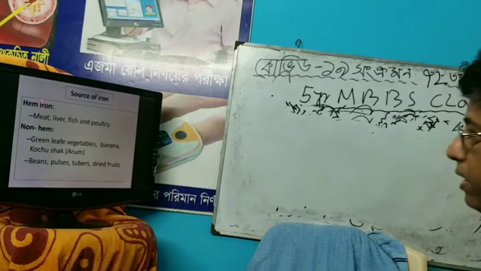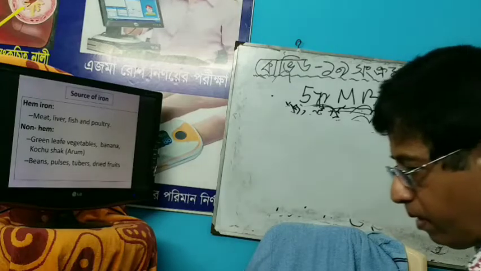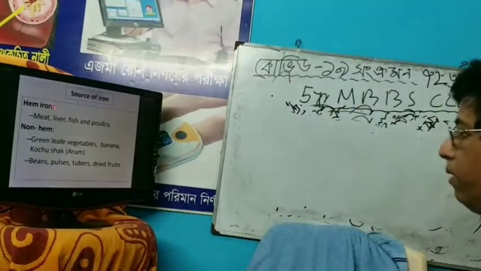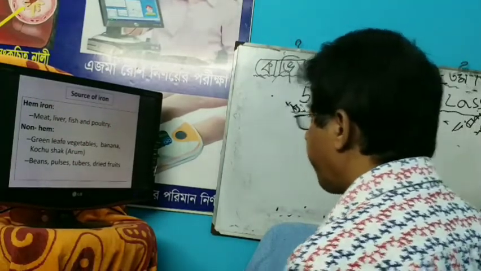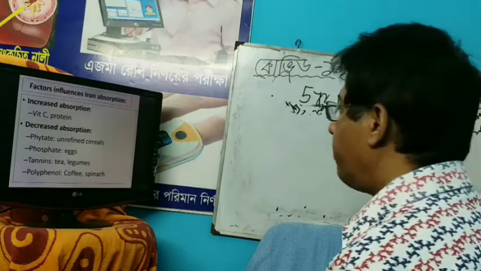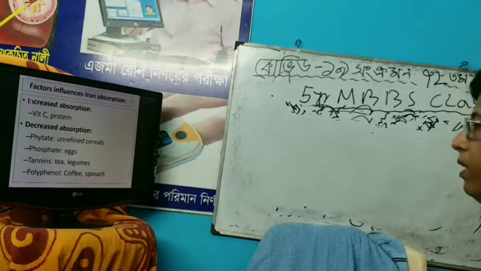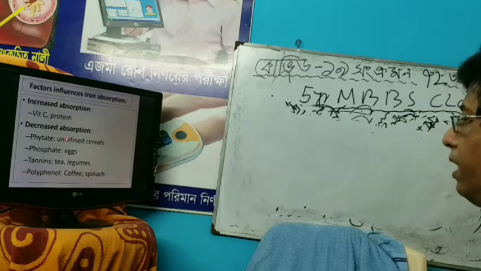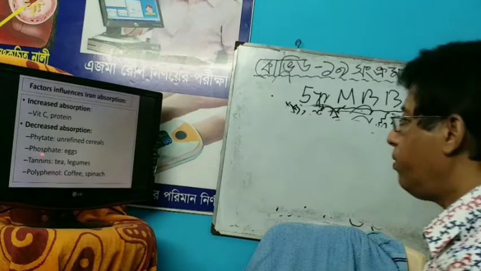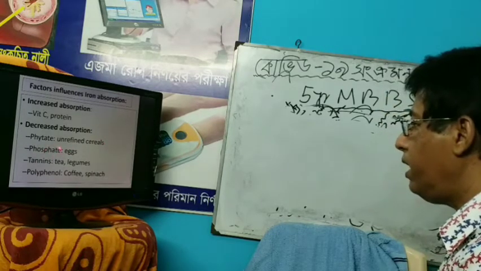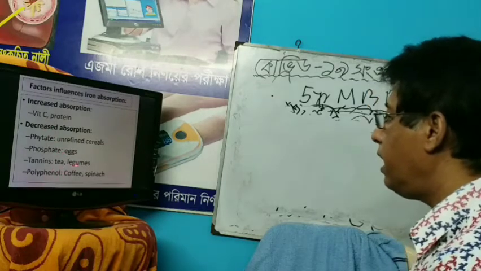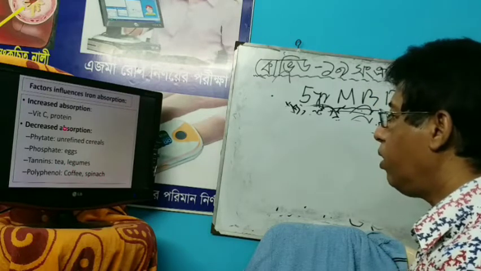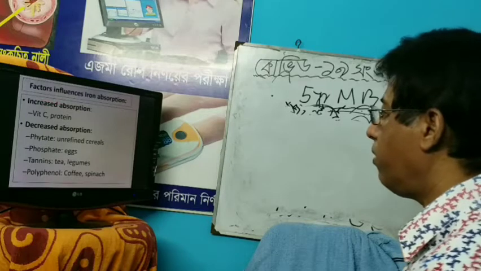Heme iron is readily absorbable without inhibition. Factors influencing iron absorption: absorption is increased by vitamin C and protein, and decreased by phytate in unrefined cereals, phosphate in eggs, tannins in tea and legumes, and polyphenols in coffee and spinach. All these reduce the absorption of iron.